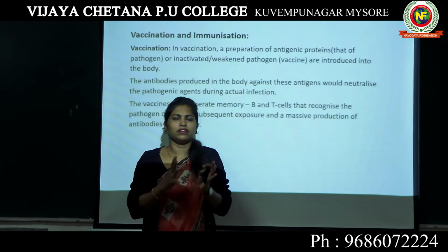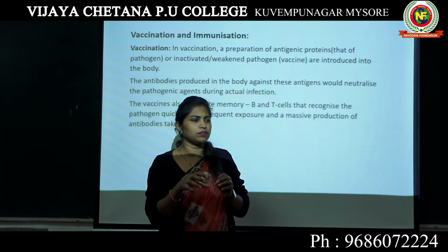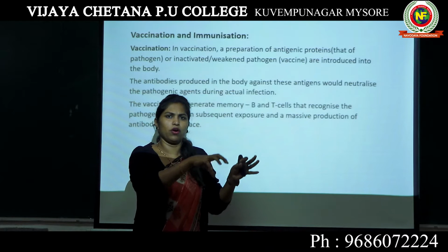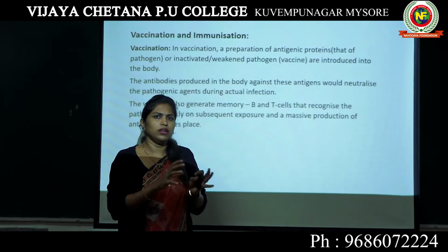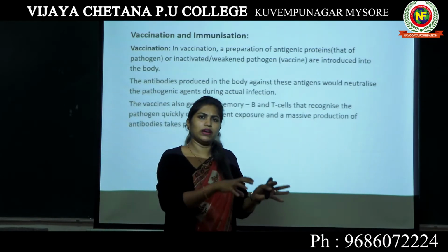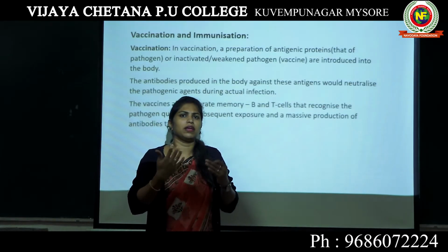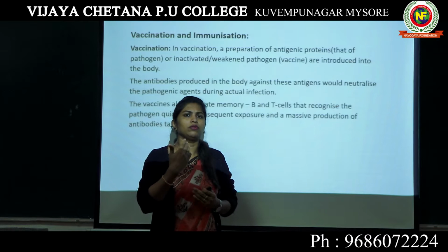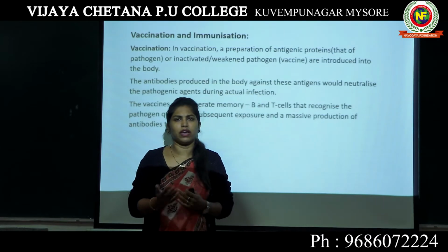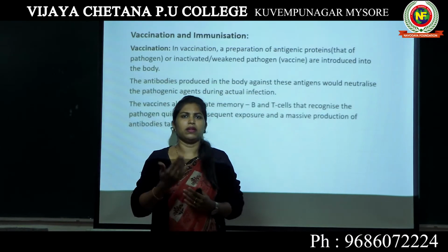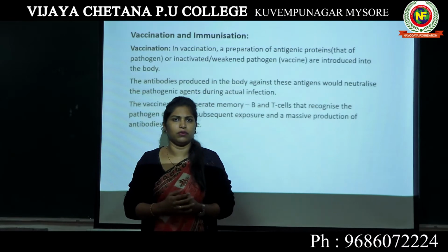Now when this virus enters the body of a child, the child's immune system gets active and produces what is called a primary response. We have already discussed primary and secondary response in acquired immunity.